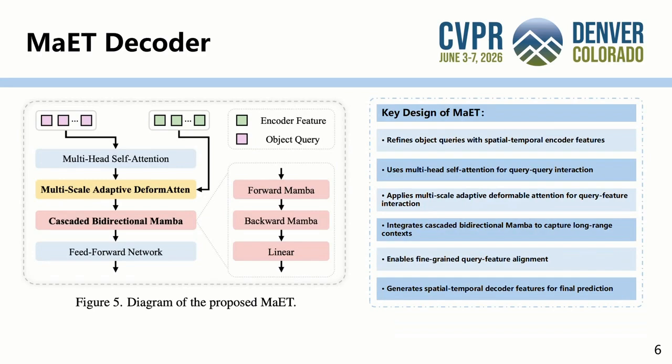After that, cascaded bidirectional Mamba further captures long-range contextual information. In this way, MAET combines attention-based query feature interaction with Mamba-based contextual modeling, enabling fine-grained query feature alignment.